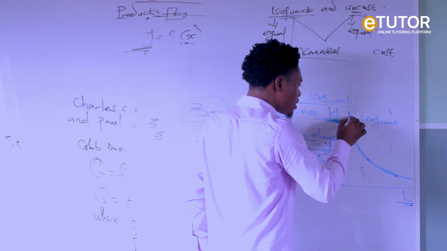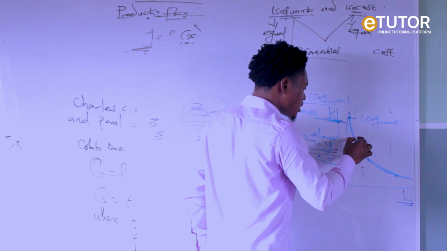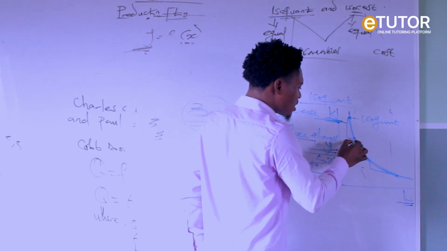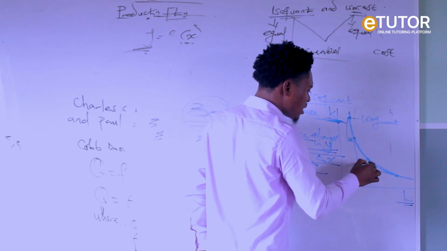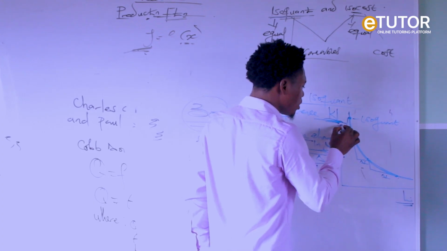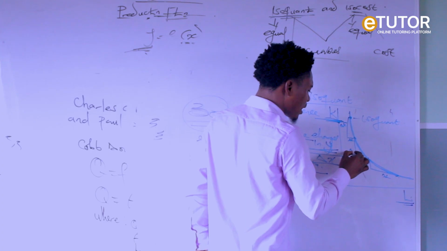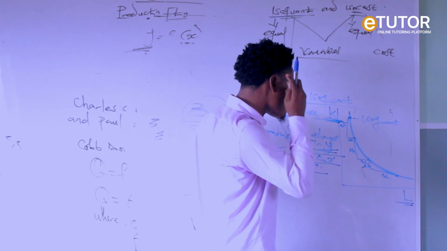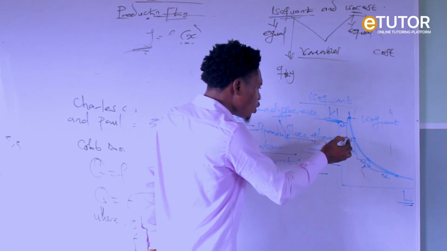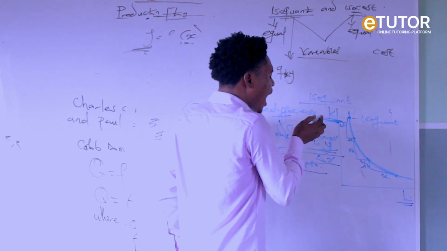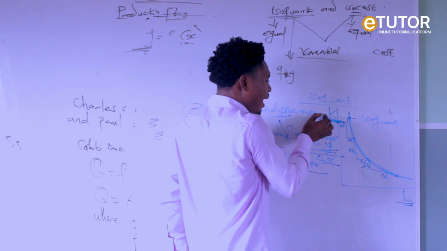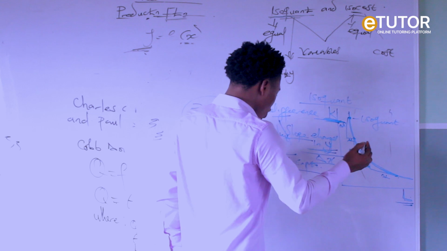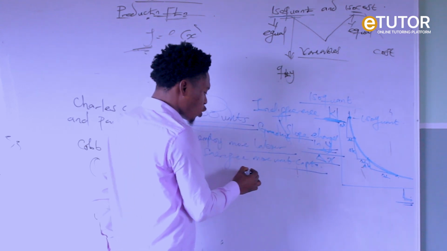So we have something like this. This is changes in labor and this is changes in capital. Now, you see, the rate at which capital changes as a result of changes in labor, in the production function, we call it